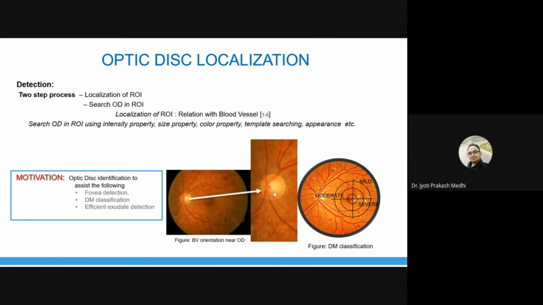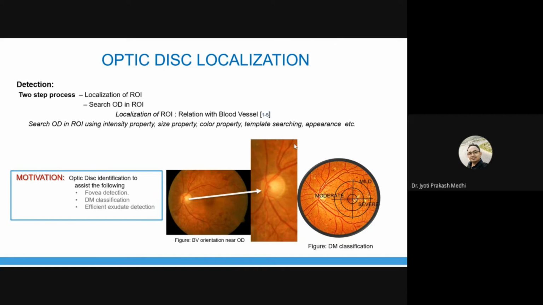Once the region of interest is identified, the highest or brightest region in the optic disc region of interest can be identified, and that will be nothing but the optic disc. Using this process, people are detecting the optic disc. For identifying the optic disc in the region of interest, there are various algorithms which use the intensity property or the size property. That means we can identify the shape of the optic disc, or search for the shape in that region of interest. We can go for the color property, or template searching, etc.